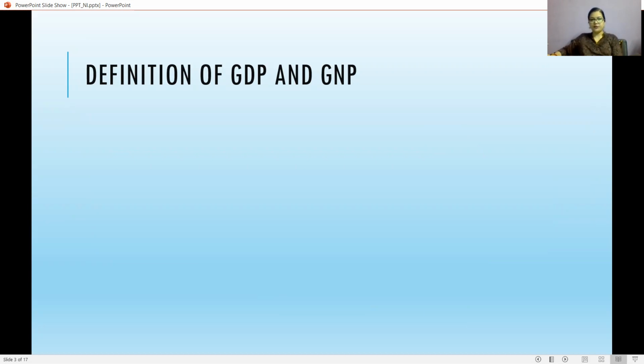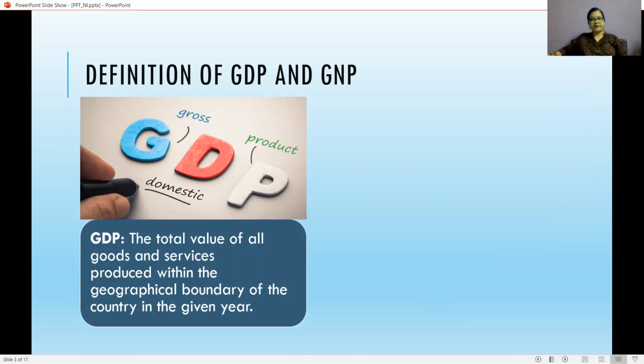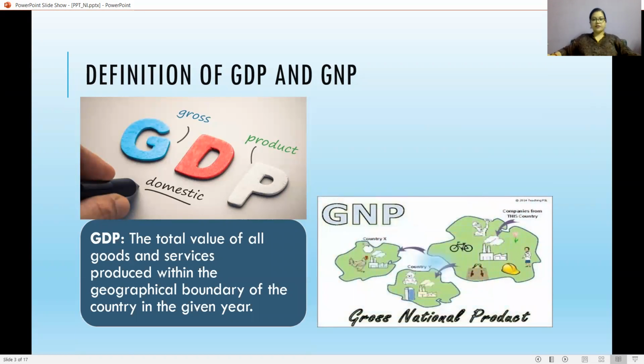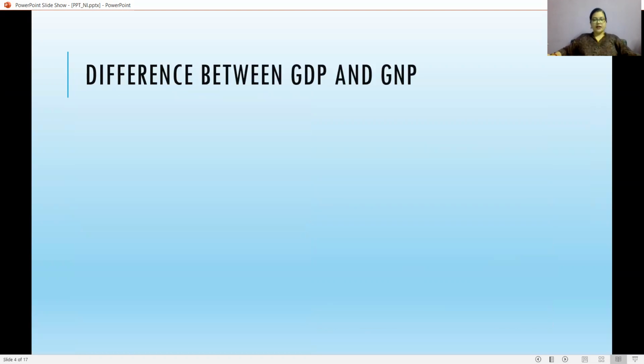Now we have to know the definition of GDP and GNP. I have already told you GDP is gross domestic product, whereas GNP is gross national product. The definition of GDP is the total value of all final goods and services produced within the geographical boundary of the country in the given year. Now comes the definition of GNP or gross national product. Gross national product is the value of all final goods and services produced in an economy in a given time period.